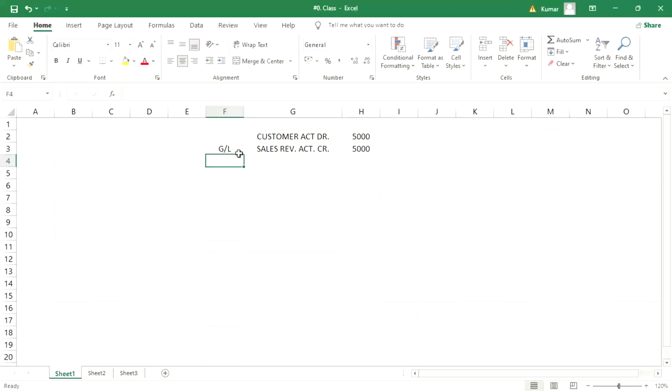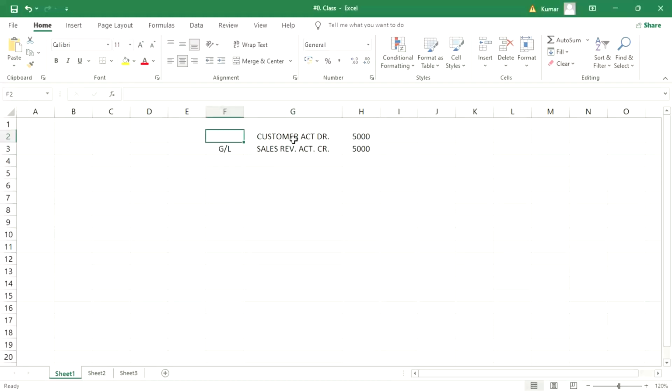So we have to create a GL master for sales revenue. In order to create the GL account, simply create the GL account, that's it. No need to go for any further settings or configurations, because the required configurations for creating a GL account were already done in the previous session. So now simply a GL master creation is required.